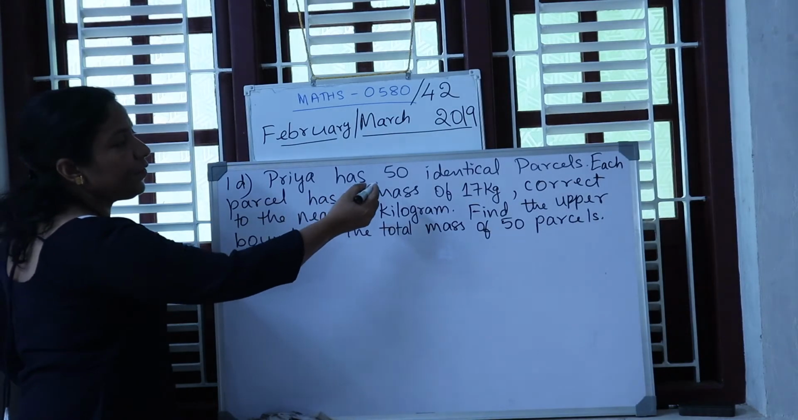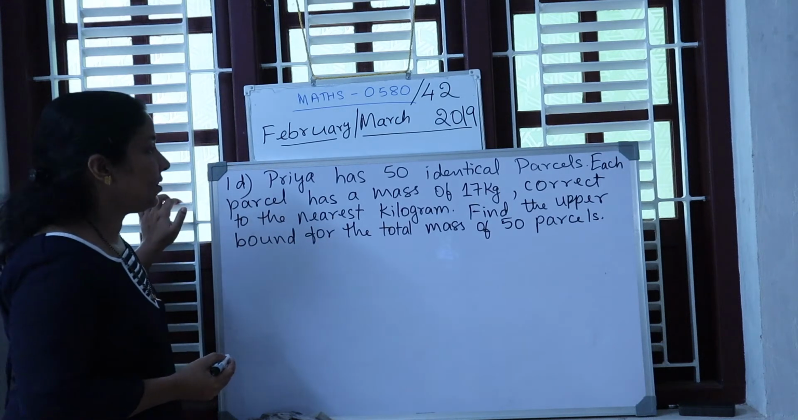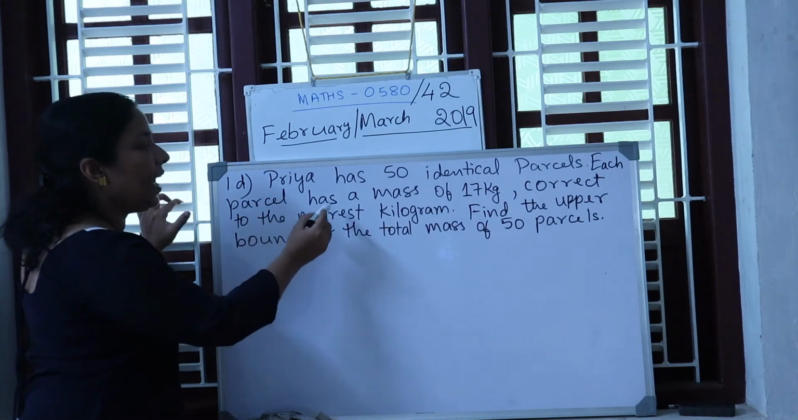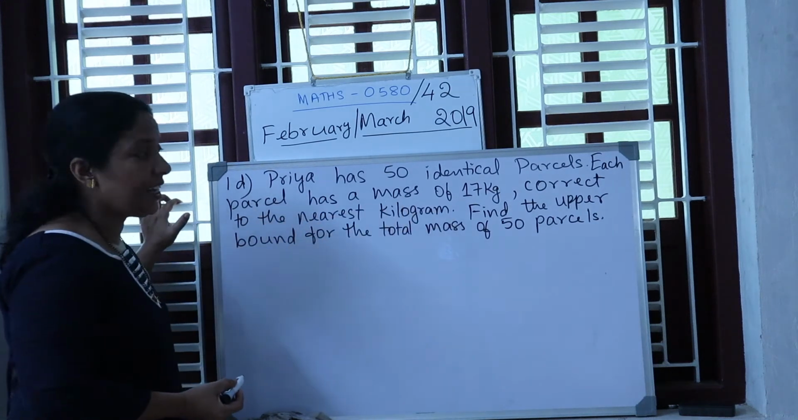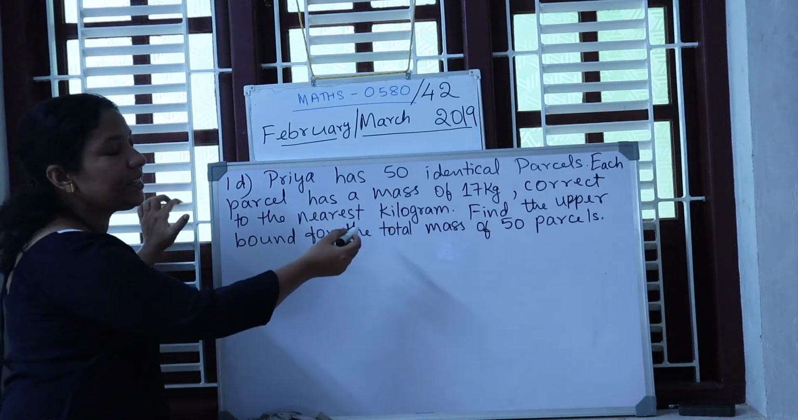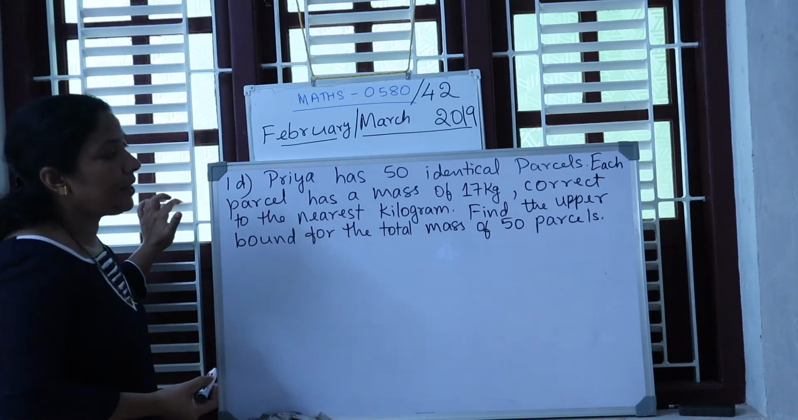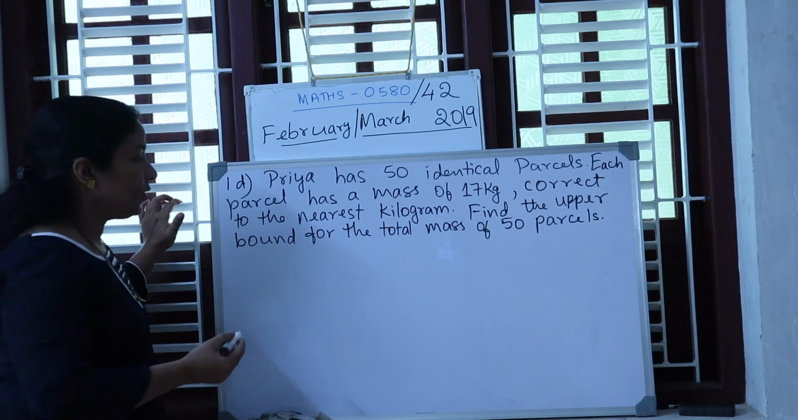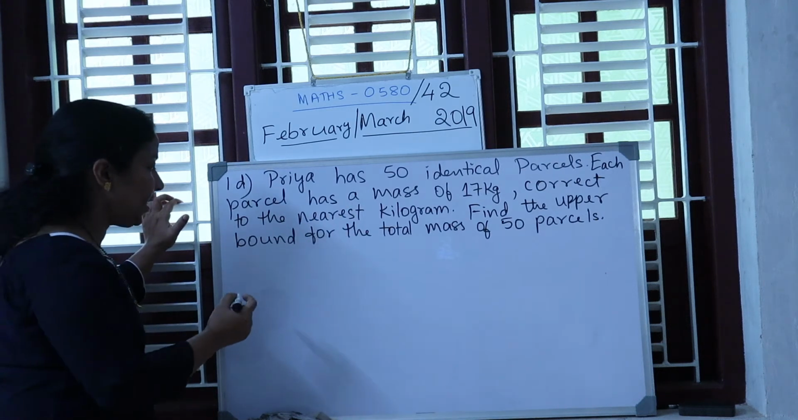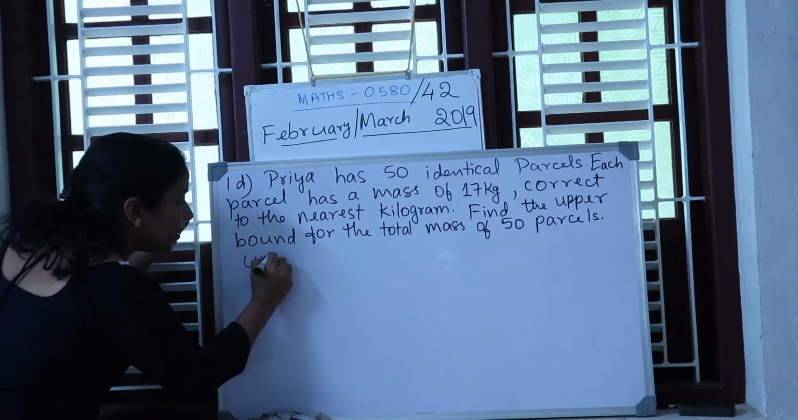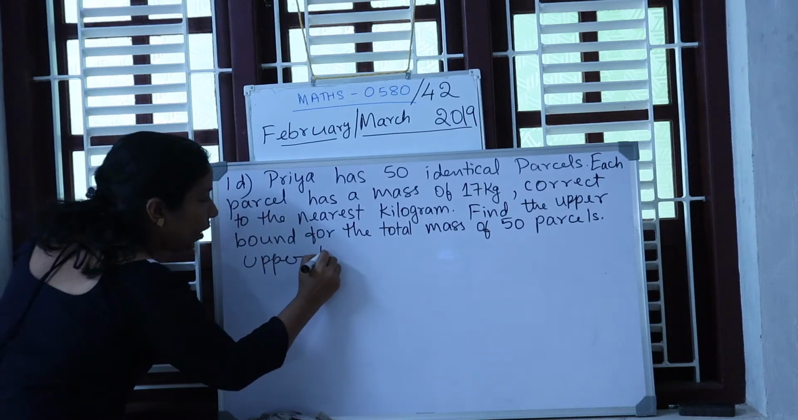Question. Priya has 50 identical parcels. Each parcel has a mass of 17 kg, correct to the nearest kilogram. Find the upper bound for the total mass of 50 parcels. So the question is, they are asking you the upper bound.